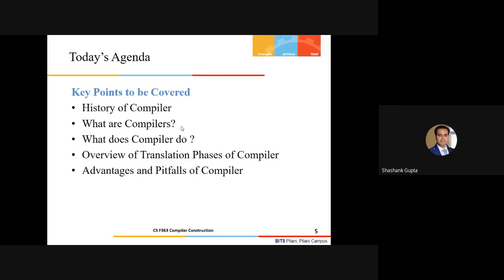Today's agenda is very clear, as I mentioned. In the first half, we'll discuss a bit of history regarding compiler construction, how the compiler emerged in the real world market. Once we have gained that information, we will focus on what exactly compilers are and what a compiler does.